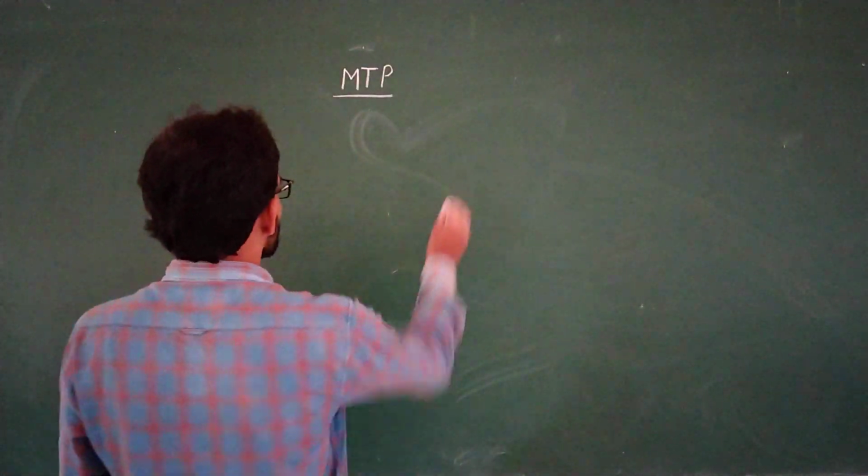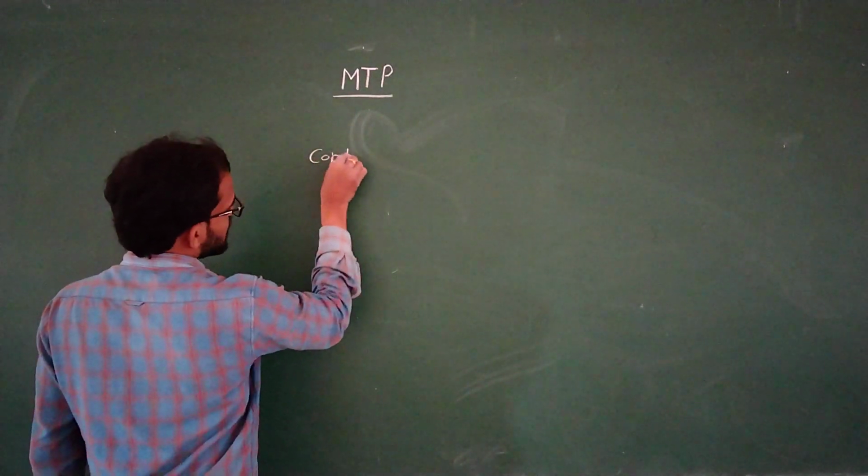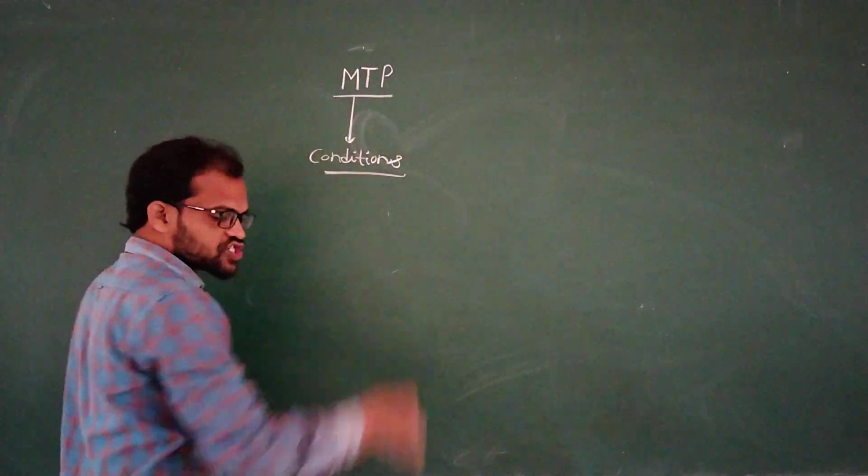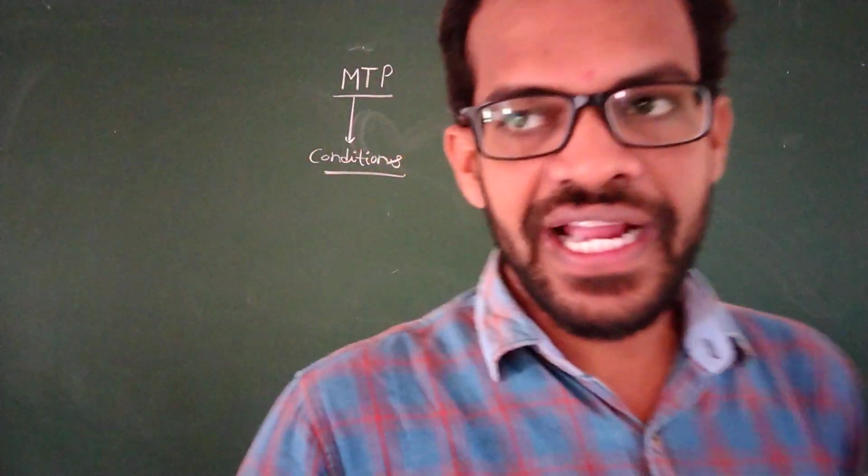What are the conditions of MTP at the time of legalization?